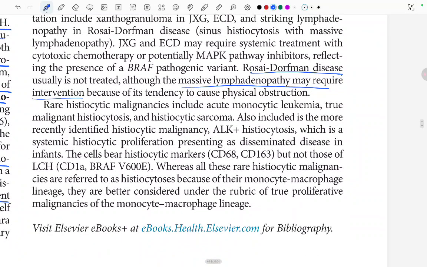Rare histiocytic malignancies include acute monocytic leukemia, true malignant histiocytosis, and histiocytic sarcoma. Also included is the more recently identified histiocytic malignancy, ALK-positive histiocytosis, which is a systemic histiocytic proliferation presenting as disseminated disease in infants. The cells bear histiocytic markers CD68 and CD163, but not those of LCH, CD1a and BRAF V600E. Although all these rare histiocytic malignancies are referred to as histiocytosis, because of their monocyte-macrophage lineage they are better considered under the rubric of true proliferative malignancy of the monocyte-macrophage lineage.